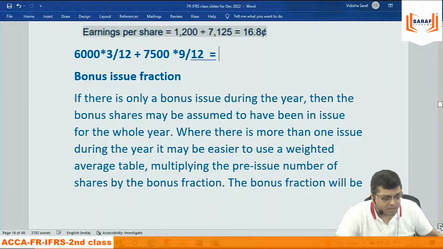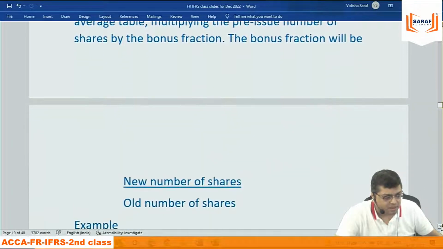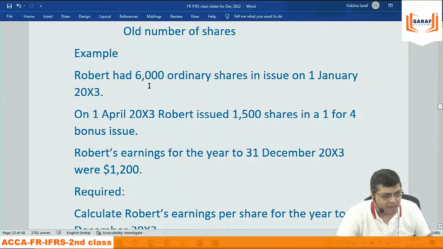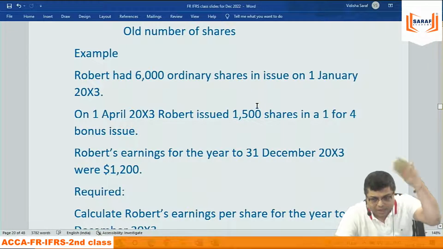Then there is a bonus example, relating to bonus, how you calculate bonus fraction. R Limited has 6,000 ordinary shares on 1st January. On 1st April, 1,500 shares for 1 for 4, 6,000 by 4 into 1, 1,500 bonus shares. Profit is this. Calculate EPS. Now here if we calculate earnings per share, then weighted average number of shares 7,500 from beginning. 1,500 from beginning because it is bonus. No money, no increase in earnings.